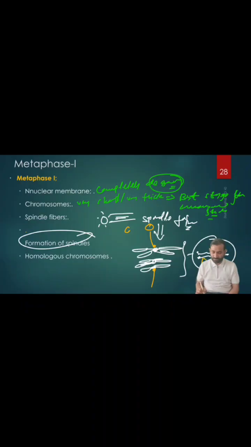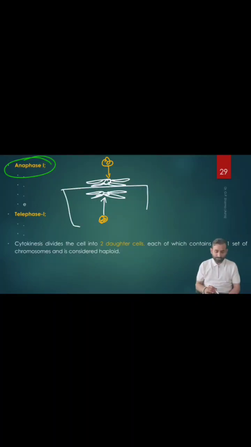This is our spindle fibers. They will go like this to the chromosomes. Already, that's why I'm doing this very fast and I'm not giving more concentration here. And during the anaphase 1, what happens? These two chromosomes begin to move to the opposite pole. One goes to this pole, another goes to this pole. Finally, during the anaphase 1, half the number of chromosomes moves to one pole, half the number of chromosomes moves to another pole.